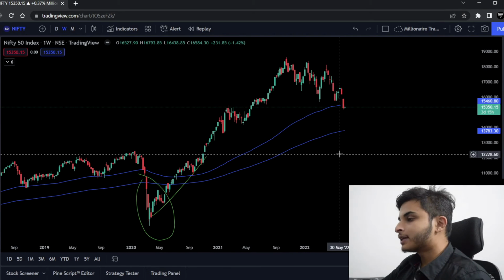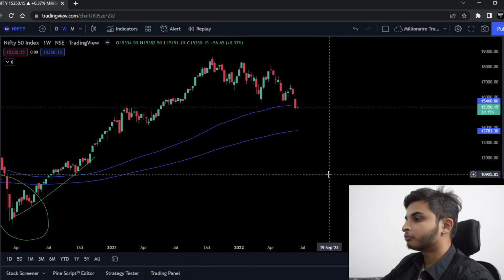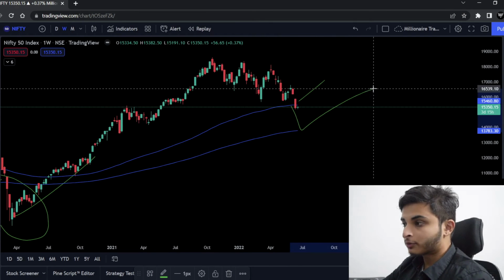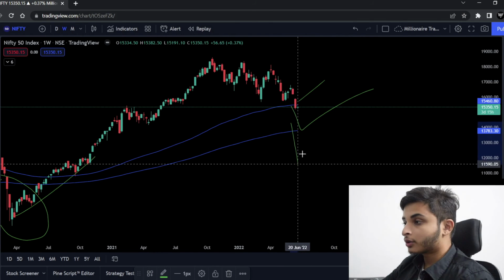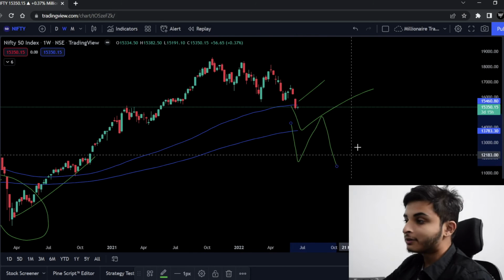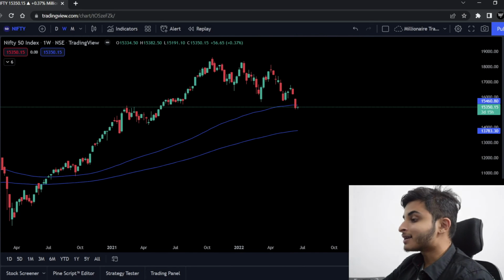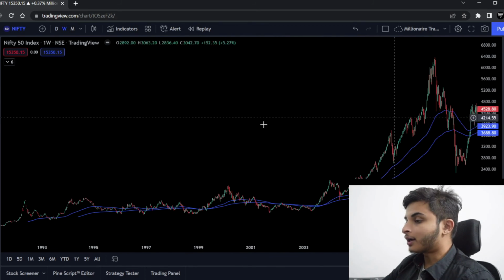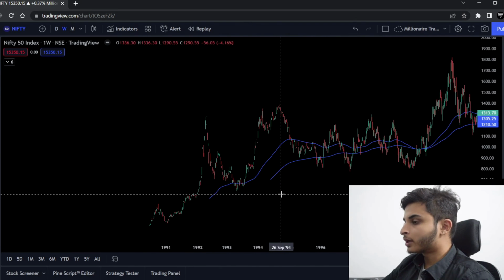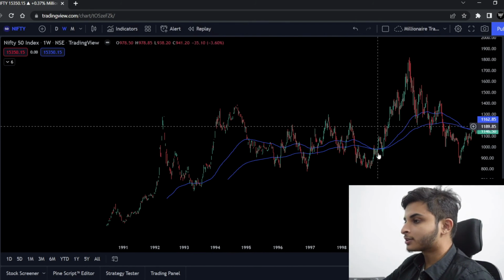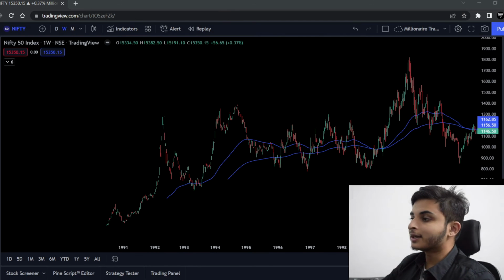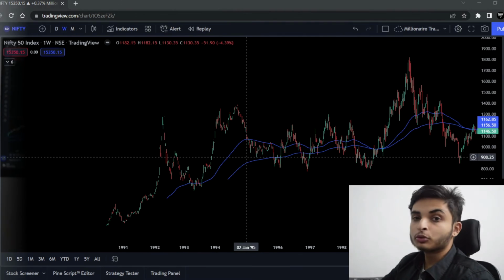Well, basically if there is not a big crisis going on in the world for the coming years, then market might take support from here or it can fall to the 200 moving average and take support from there. But let's say the market broke the 200 moving average, then there is one possibility which I feel is that we might have entered a sideways trend, right? For example आप देख सकते हो even during the 1990s the market after the Harshad Mehta crash broke below the 200 moving average and for almost 8 to 10 years the market was in a sideways zone. So there are two possibilities when a market breaks the 200 moving average. Either it enters a new downtrend or it enters a new sideways trend.